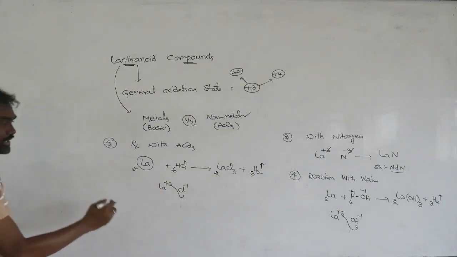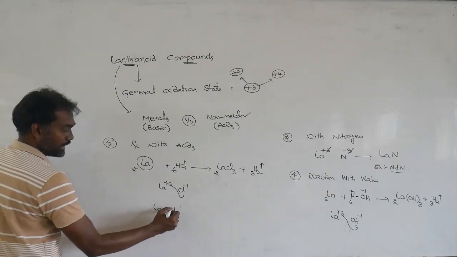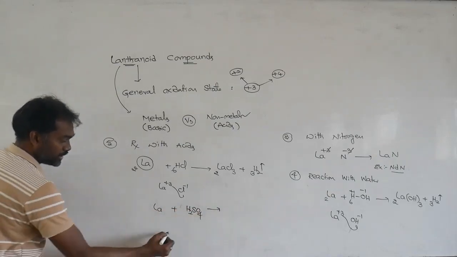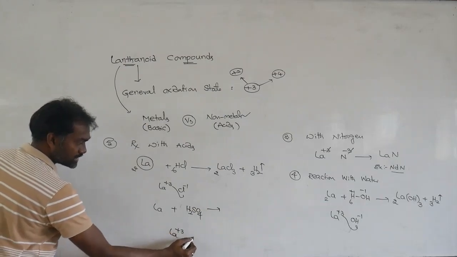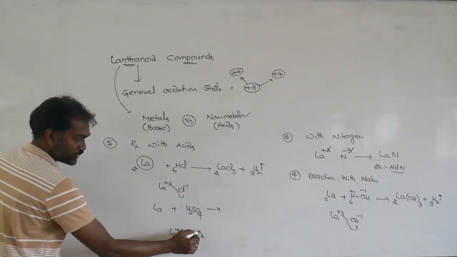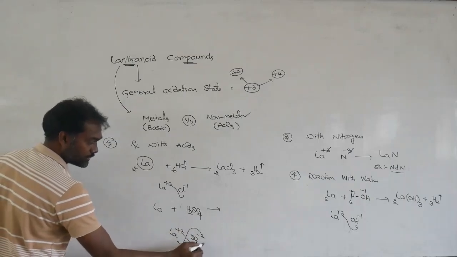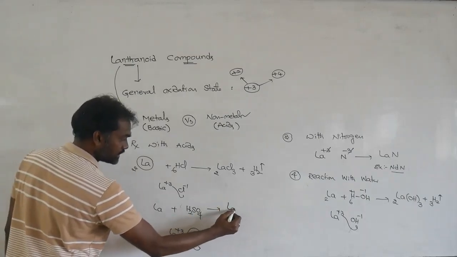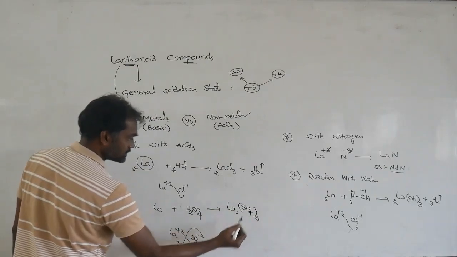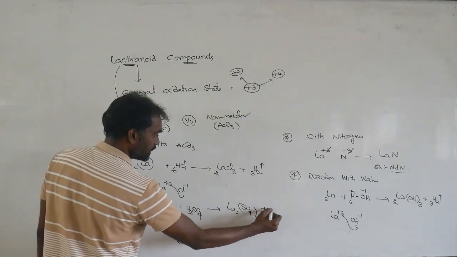Otherwise you can take H2SO4: lanthanum plus H2SO4 on heating. The lanthanum oxidation state is +3 and sulfate is -2, so the 2 goes here and the 3 goes there. The formula is La2(SO4)3 plus hydrogen gas.